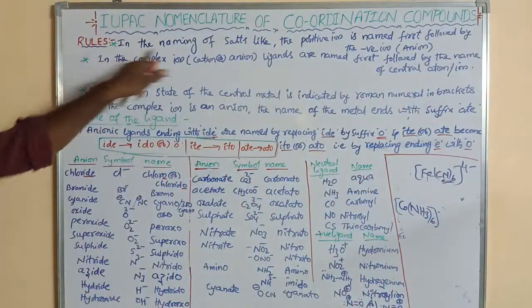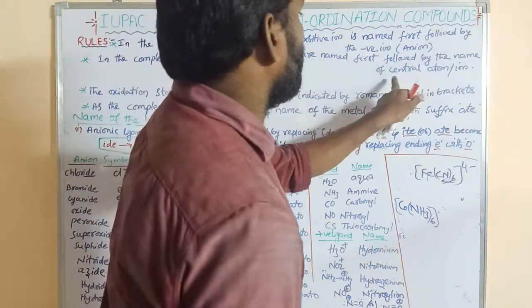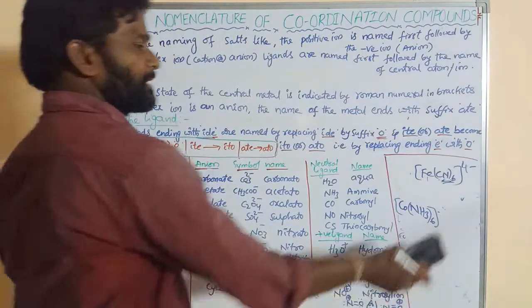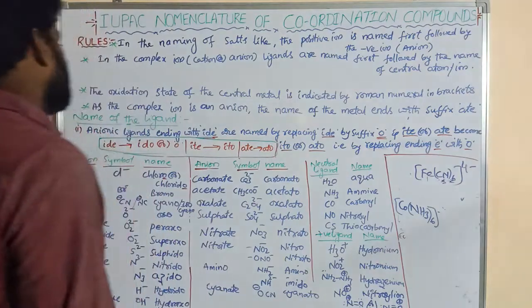So what is the second point? In the complex ion like cation or anion, ligands are named first, followed by the name of the central atom or ion. First the name is given for the ligands, next for the central atom.